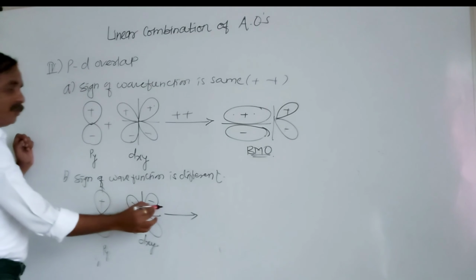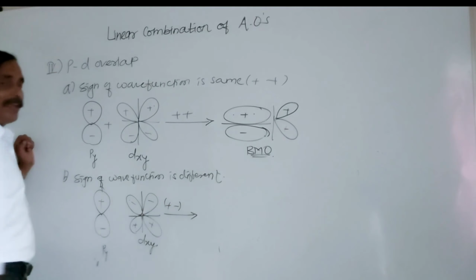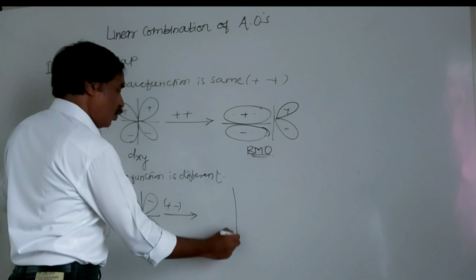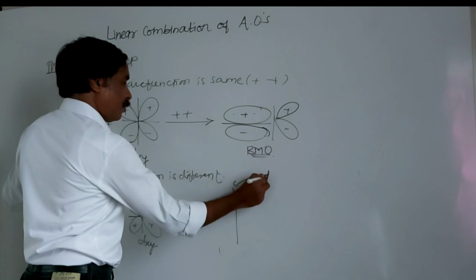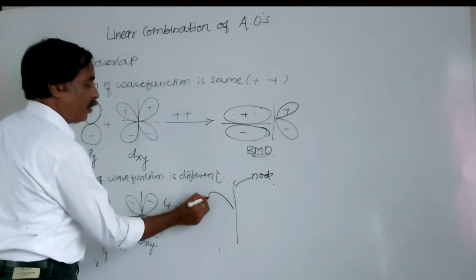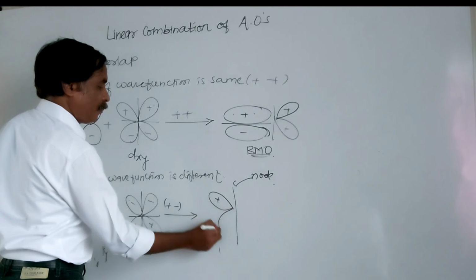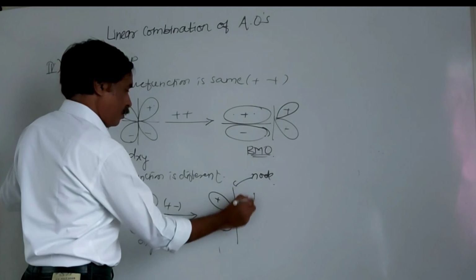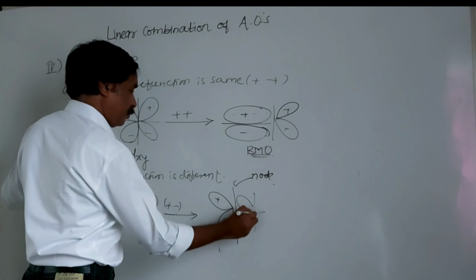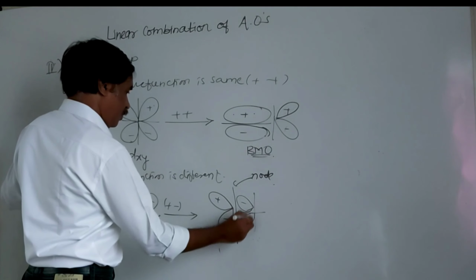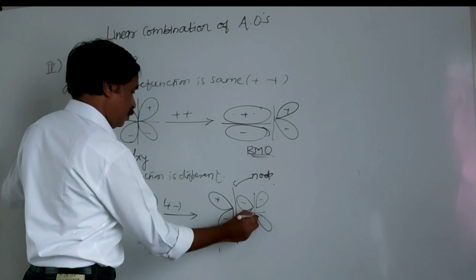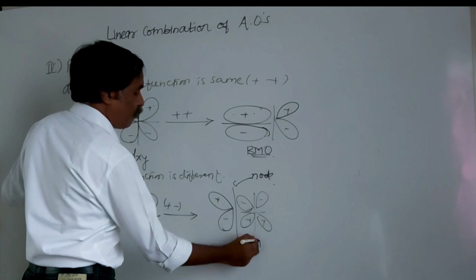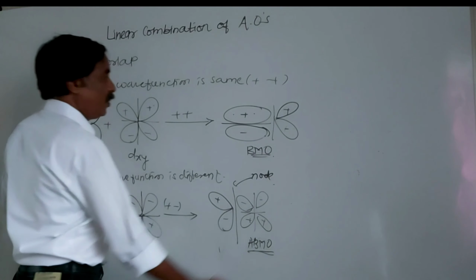So this is a positive, negative overlap, a subtraction of waves, and a formation of what? This is the node. Formation of anti-bonding molecular orbital. Negative, positive. So this is the anti-bonding molecular orbital, ABMO.